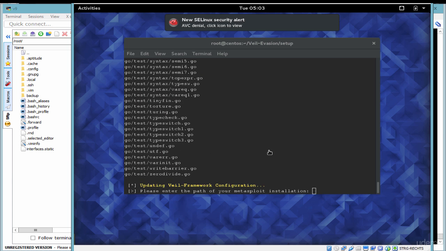Here we have the option to please enter the path of your Metasploit installation. I'll finalize this video, and in the next video we will enter the path for the Metasploit installation.